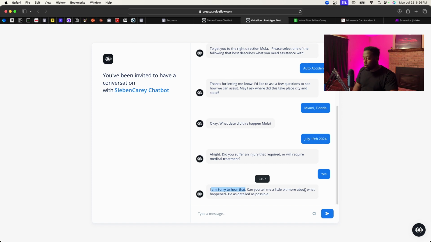Can you tell me a little bit more about what happened? Be as detailed as possible. So this is where we're prompting the user to give us information about what happened, and then we store that information so that the staff members could go in the back end and analyze the data and then see whether they can handle the case or not, right? Or they could potentially build on it, if that makes sense, right?